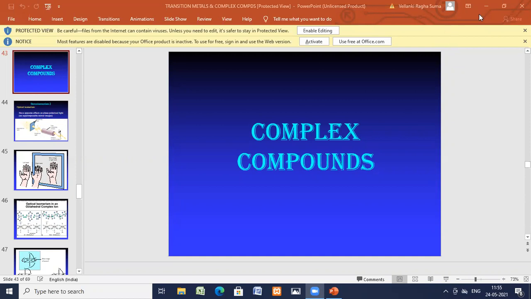These complex compounds, as we know, are compounds where a central metal atom and the ligands are bonded together through a coordinate covalent bond. They don't lose their identity even in solution. They don't break down into simpler ions. They have high stability even on dissolving, and their properties are different from those of their constituents.